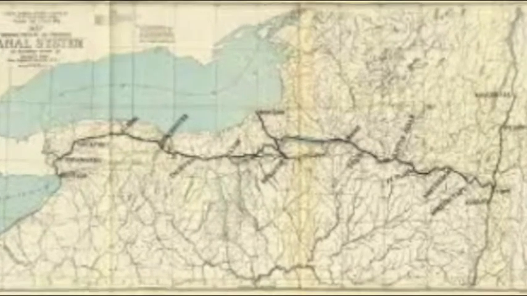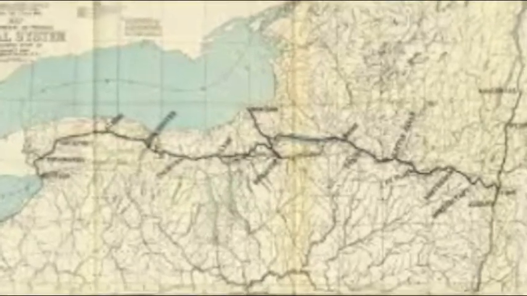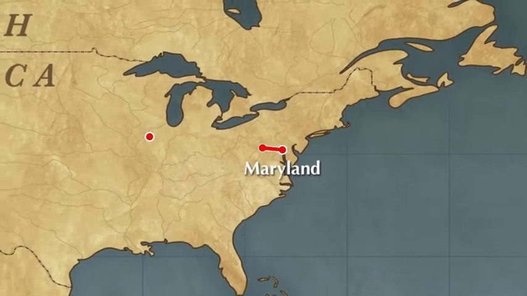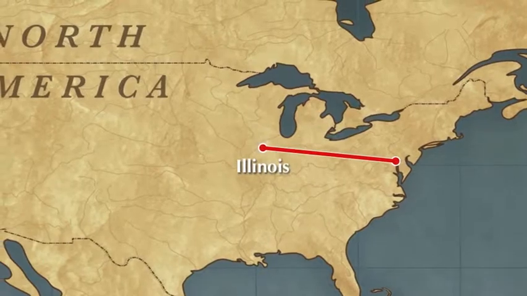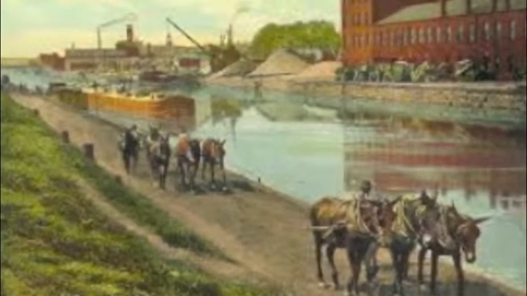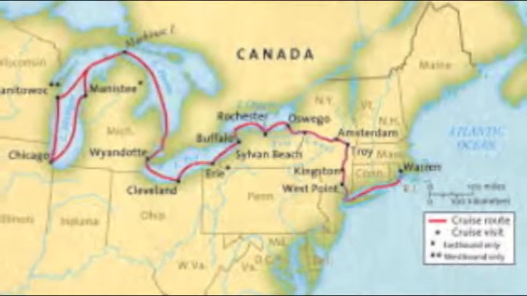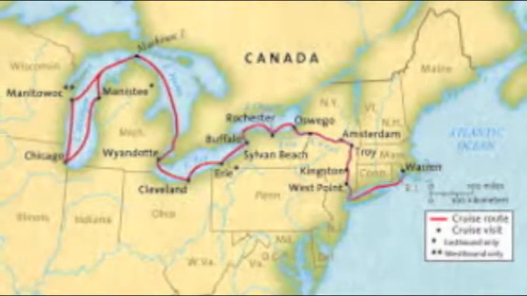The National Road and the Erie Canal. In 1811, the construction began to create a national road that connected the states. The National Road ran from Cumberland, Maryland to Vandalia, Illinois. The National Road was finally finished in 1838. The Erie Canal was proposed in 1808 and finished in 1825. The Erie Canal connected the Atlantic Ocean to the Great Lakes. This would make shipping easier from state to state.